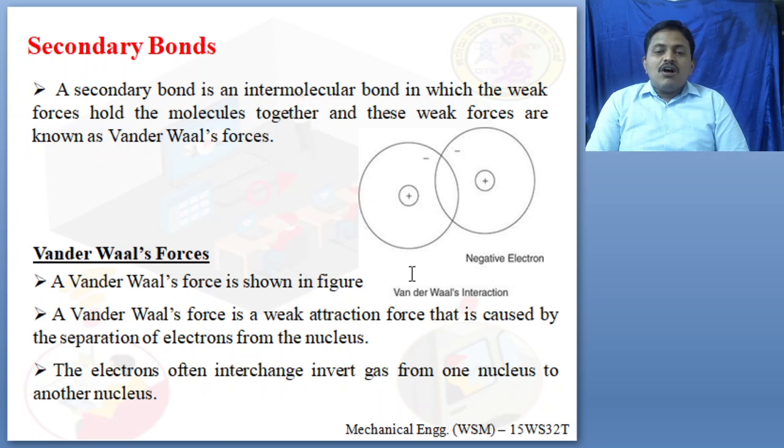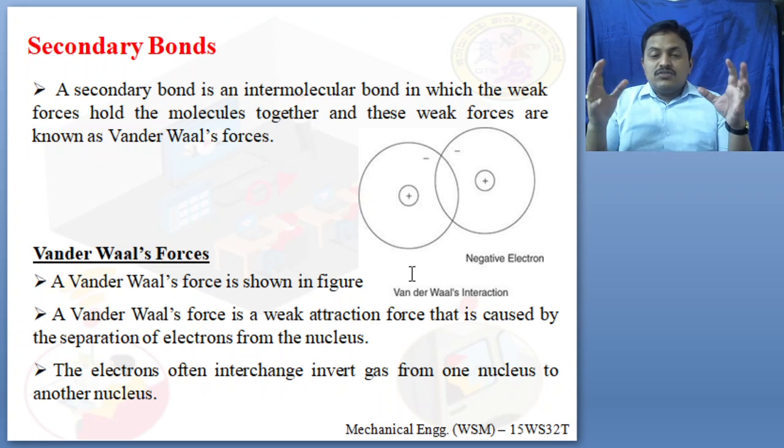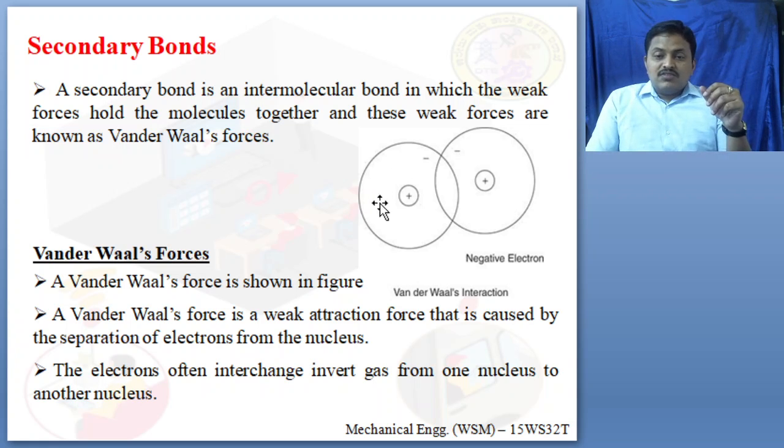The electrons often interchange, as in inert gas, from one nucleus to another nucleus. As I said, if you see the figure here, there is one atom and there is another atom here. Between their centers you can see two nuclei. So the electrons often interchange in the inert gas from one nucleus to the other nucleus.